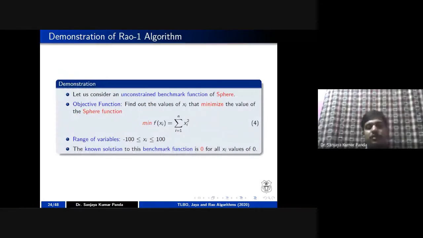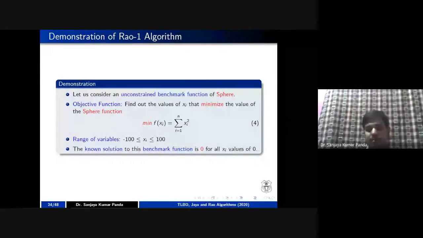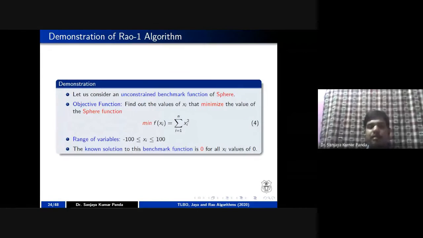In order to demonstrate the first algorithm, that is the Rao-1 algorithm, here we have taken a sphere function, right? Unconstrained benchmark sphere function. In that our objective is to minimize f of x_i, and f of x_i is nothing but summation over i equal to 1 to n of x_i squared. So this is my fitness function. Like the last TLBO and Jaya algorithm case, where we took the Himmelblau function in order to calculate the fitness value. But in these three algorithms, Professor Rao has taken the sphere function to illustrate the algorithm.